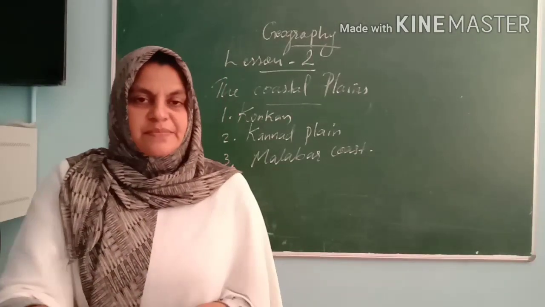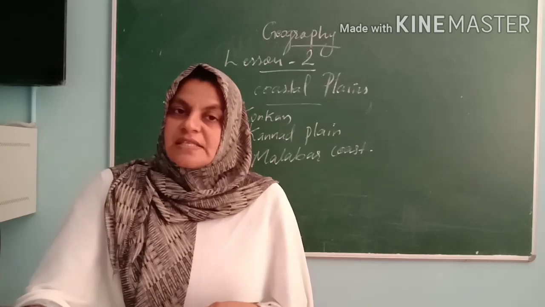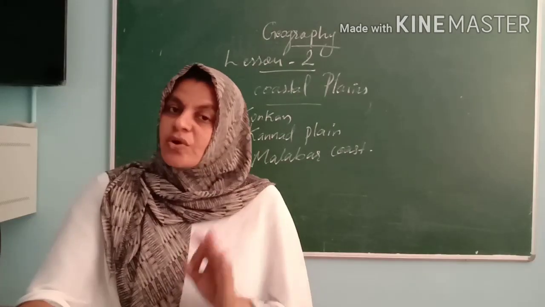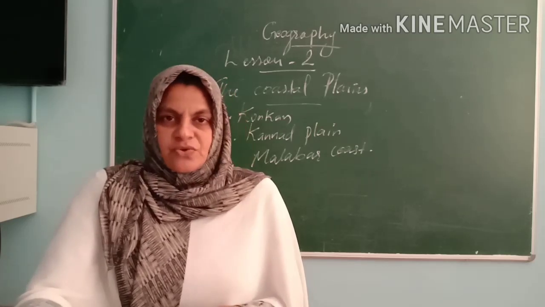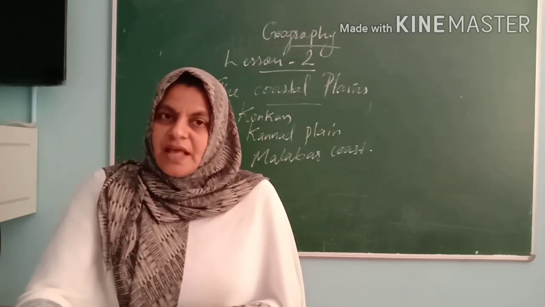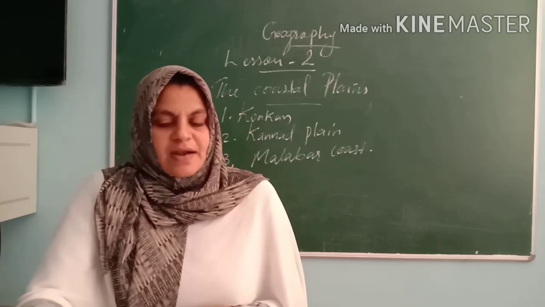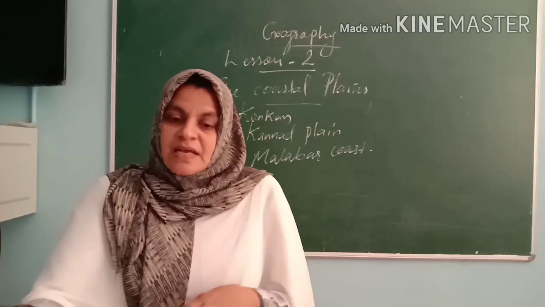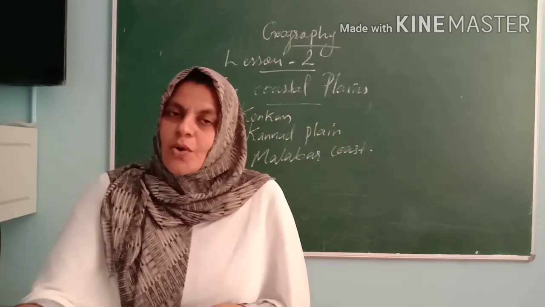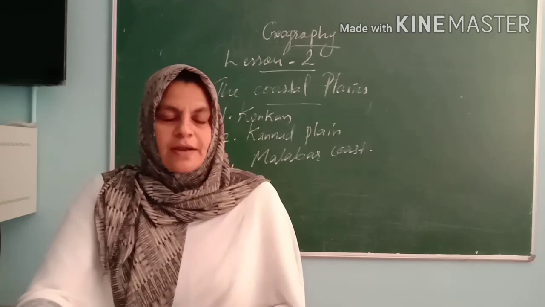Don't worry about these names. I will tell you what it is. The western coast consists of 3 sections. The northern part of the western coast is known as Konkan. That means Mumbai to Goa, all those areas, is known as the Konkan coast. Okay. And you might also have heard of the Konkan Railway.